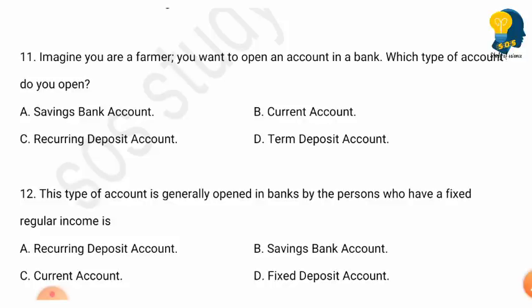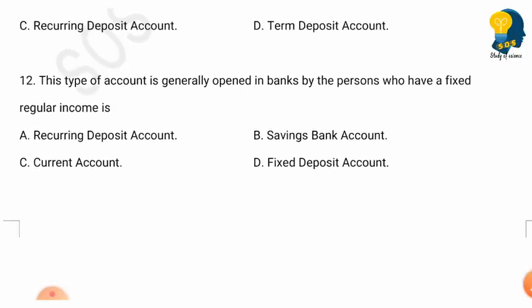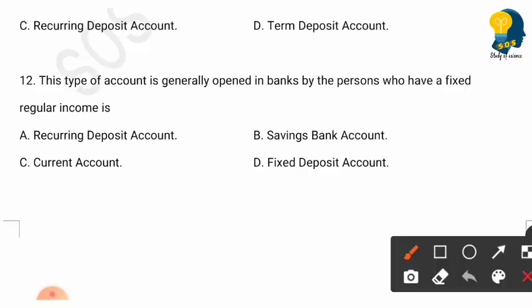Next question is, this type of account is generally opened in banks by the persons who have fixed regular income. Options are recurring deposit account, saving bank account, current account, fixed deposit account. So the right answer is option C, current account. Okay, if a person is having fixed regular income, he can open current account.